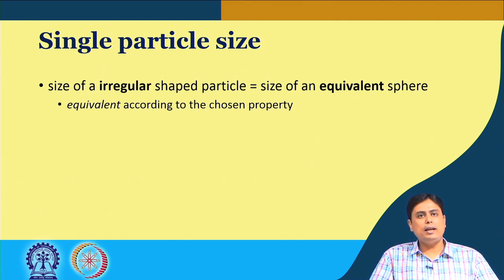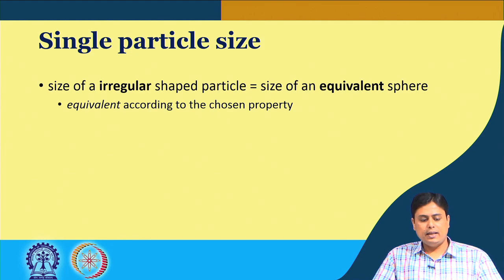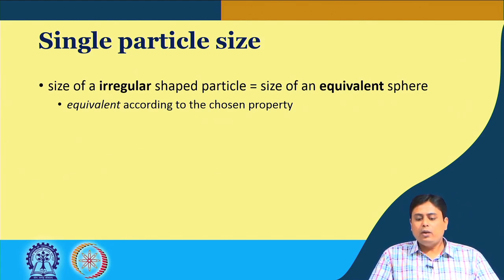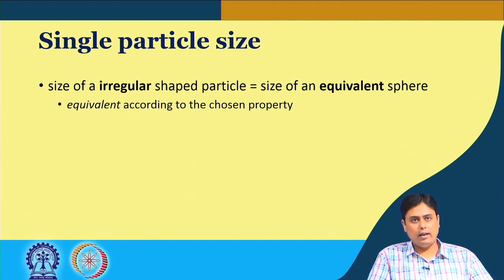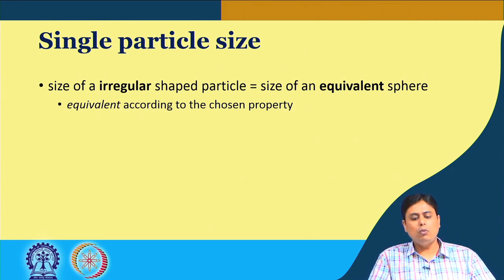But in case of irregular shaped particles, what has been conventionally done is that the size of the irregular particle has been equated with the size of an equivalent sphere. Now, what is the equivalent sphere? This equivalent definition depends on the chosen property with which you want an equivalent sphere.